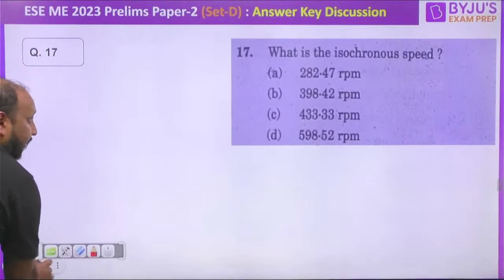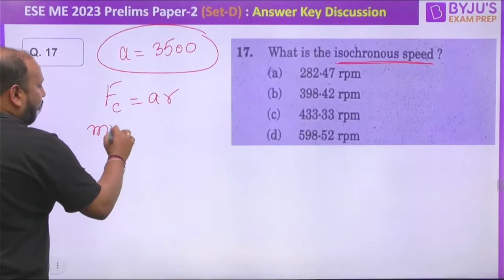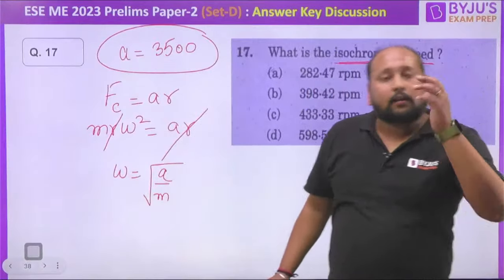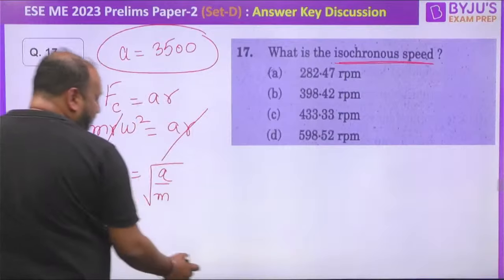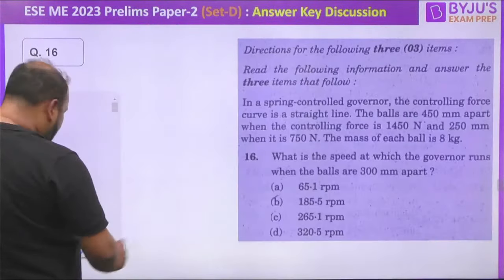Now they are asking, what is the isochronous speed? For isochronous speed, I'm already getting the value of A equal to 3500 by using that calculation. So FC is equal to AR. So M R omega square is equal to A into R. From here R cancels and omega is equal to the square root of A by M. Whatever you have calculated, the value of A is 3500, and what is the value of M? They have given us M as 8 kg.